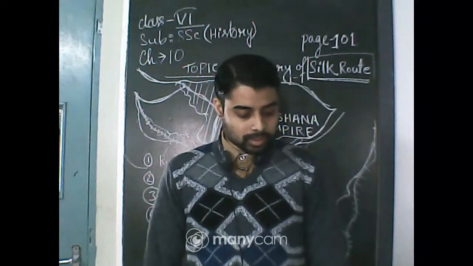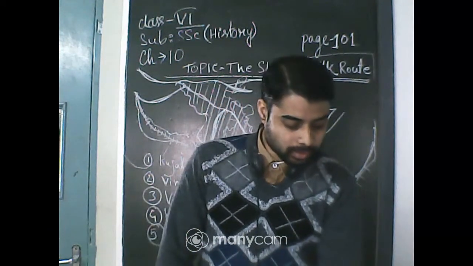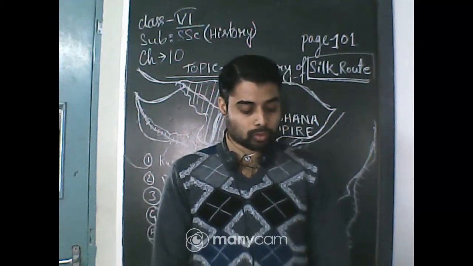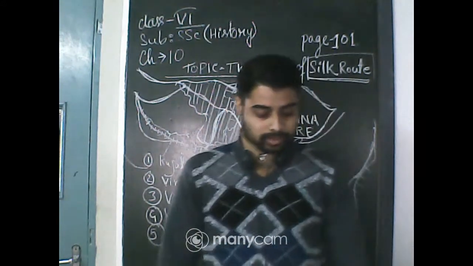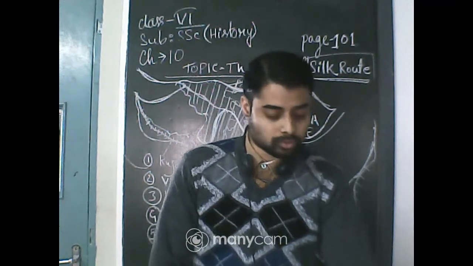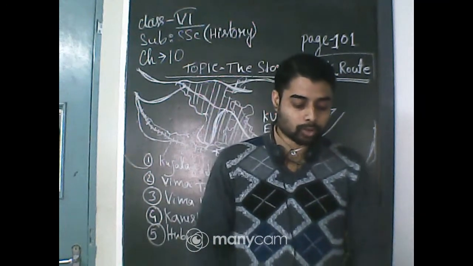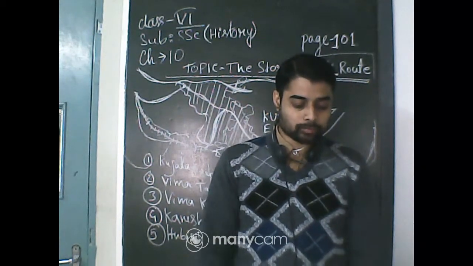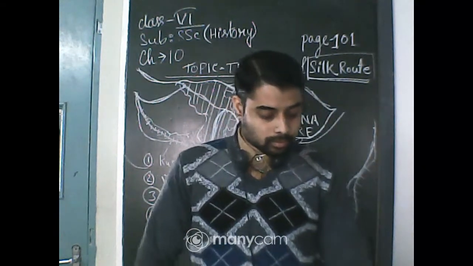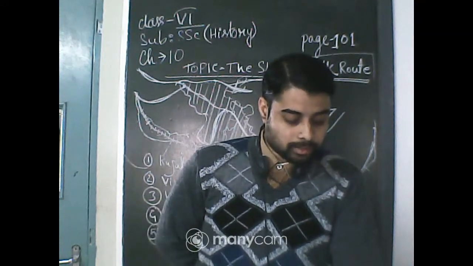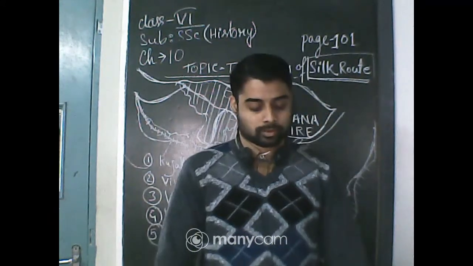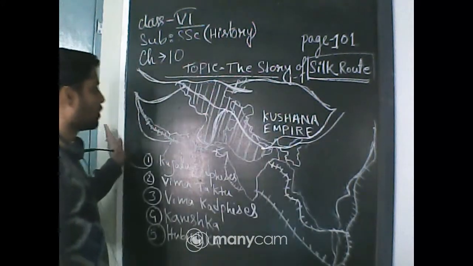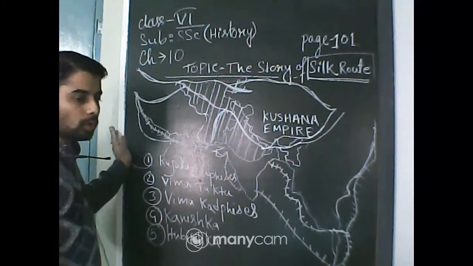Now you have seen that in this way the silk trade spread all over the world, and silk was expensive at that time, so it had to be brought all the way from China along some dangerous routes through mountains, deserts, etc. So you can see in this board I have clearly mentioned all the trade routes.